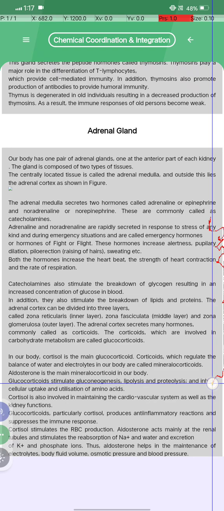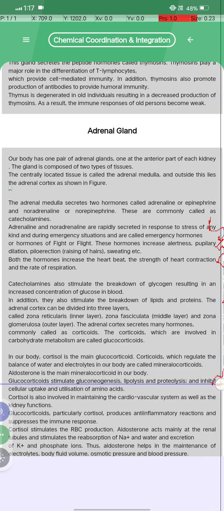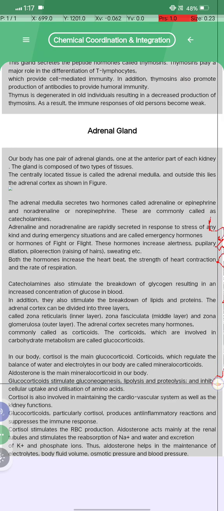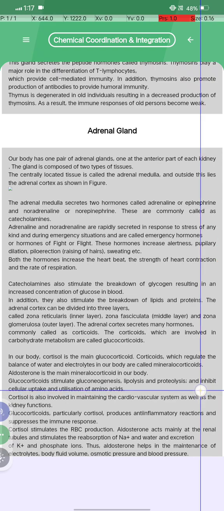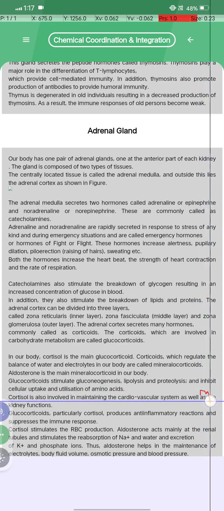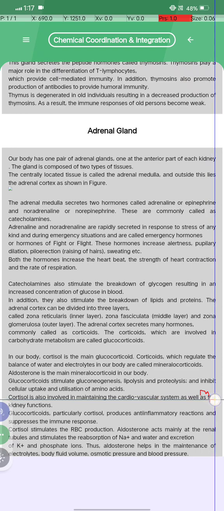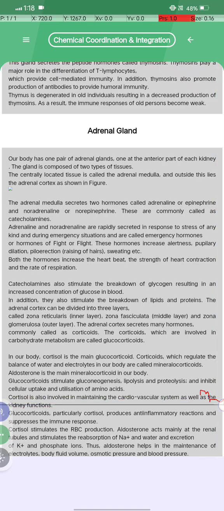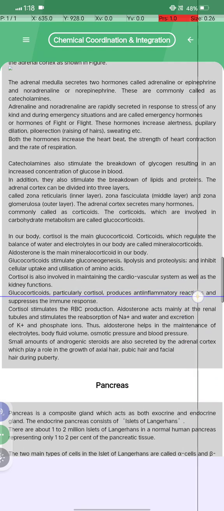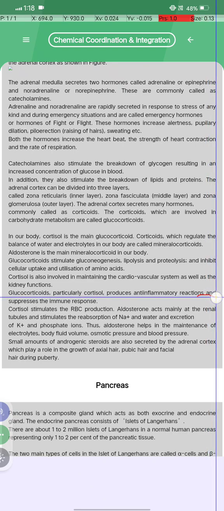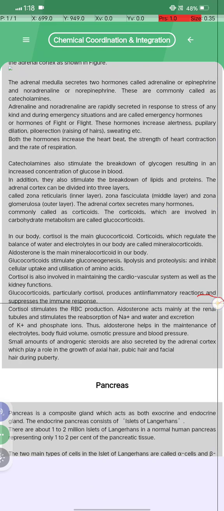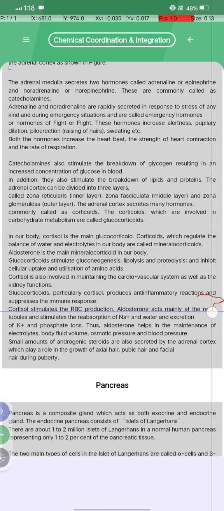Glucocorticoids stimulate gluconeogenesis, lipolysis and proteolysis, and inhibit the cellular uptake and utilization of amino acids. Cortisol is also involved in maintaining the cardiovascular system as well as kidney function. Glucocorticoids, particularly cortisol, produce anti-inflammatory reactions and suppress the human immune response.